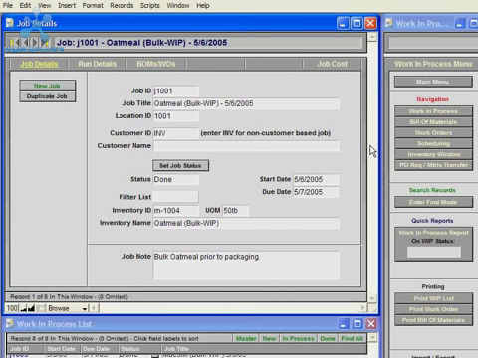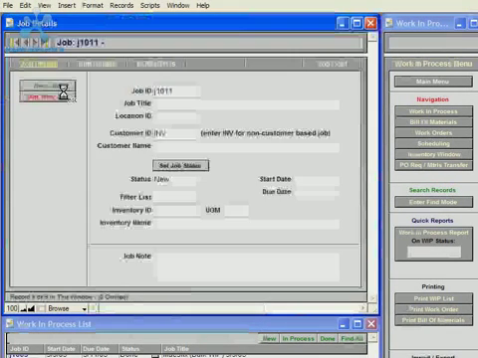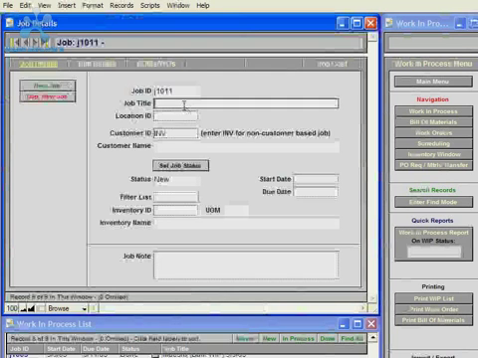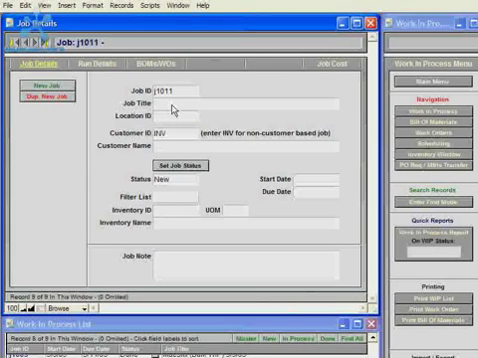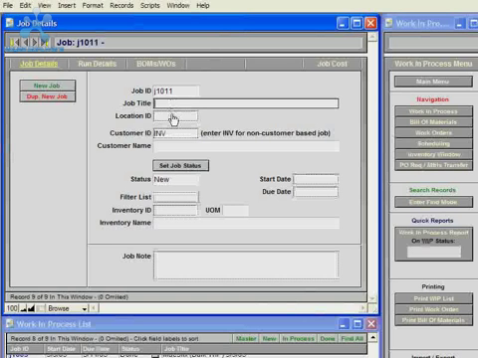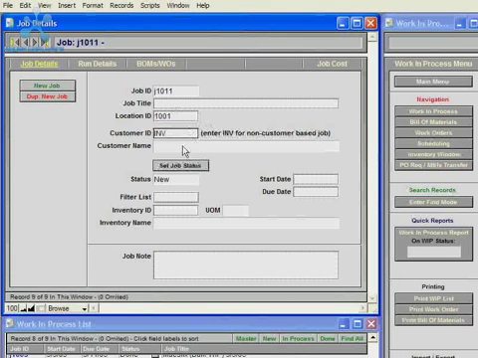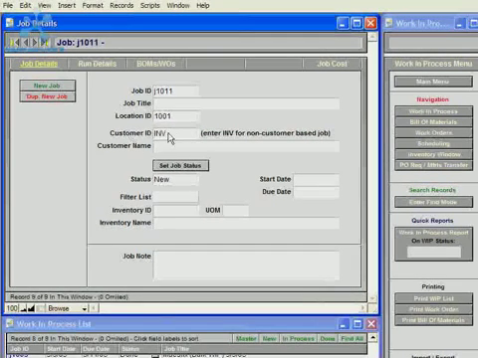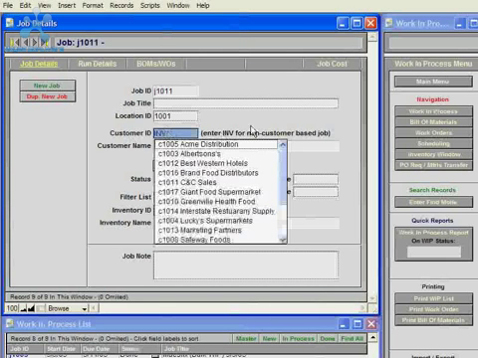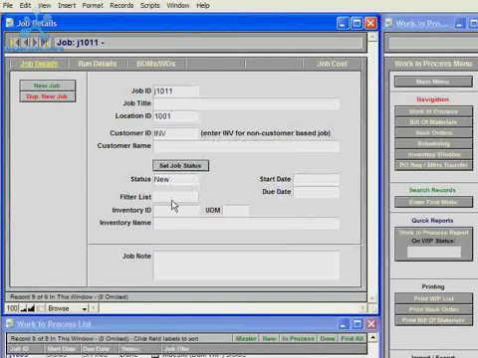You can start a new job in the manufacturing module by clicking the New Job button from the Job Details window. You can then give the new job a job title. You'd want to choose a location ID for the job, where the job's going to be manufactured. And you could choose a customer ID if it's a custom job for a customer.